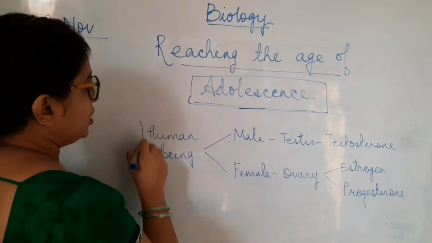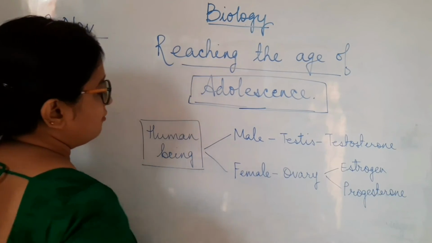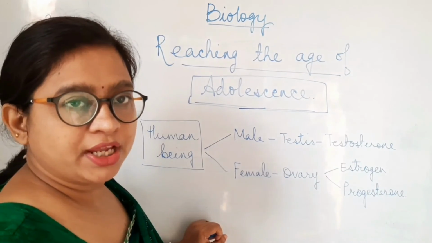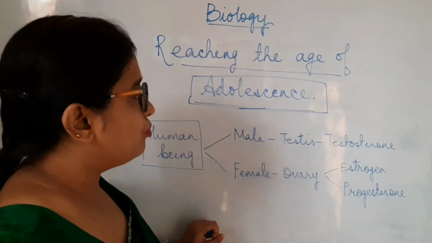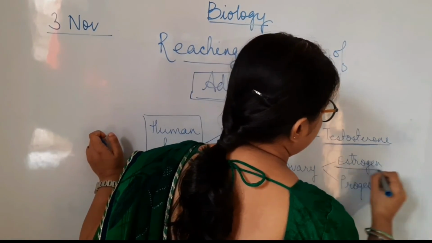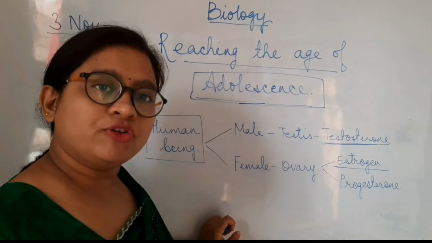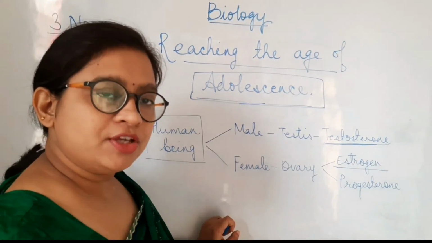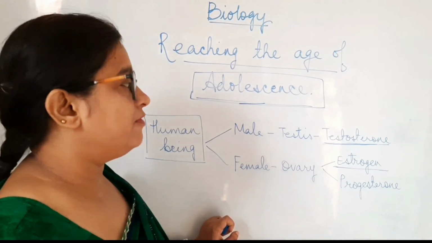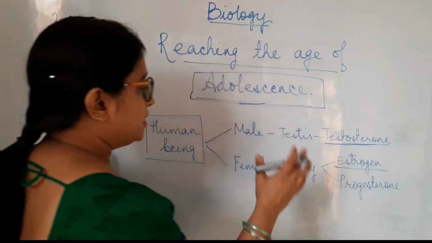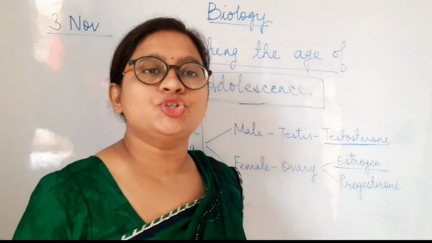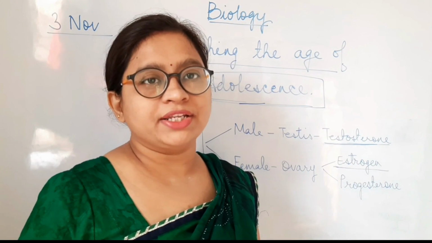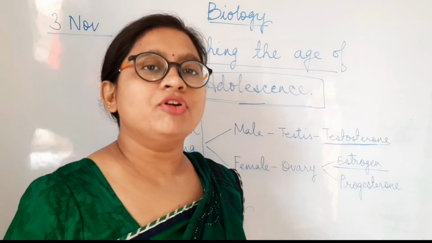But mainly during the phase of adolescence, when a child acquires puberty, it has become matured enough to produce these sex hormones, testosterone and estrogen, which bring a lot of changes in the body which help the child to become an adult. It means the phase of adolescence is actually driven by these hormones, and these hormones are controlled by our pituitary gland. We'll discuss the different kinds of glands and the hormones secreted by them also. So that we are going to discuss in our next